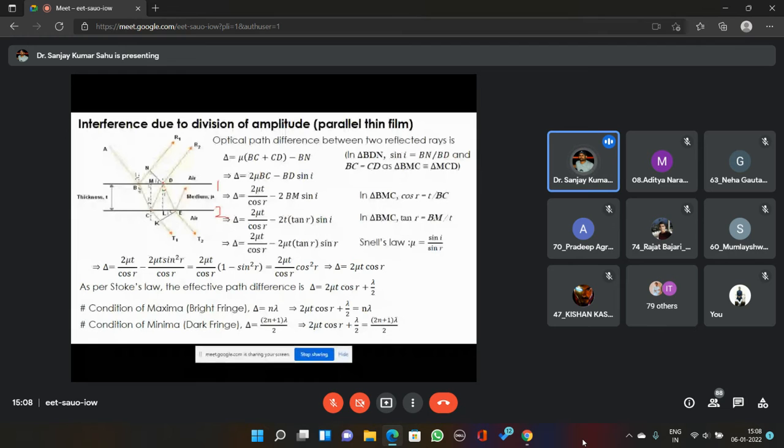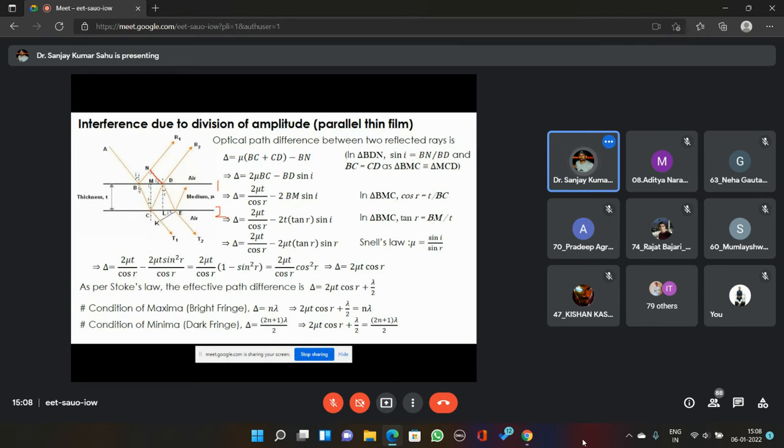Now, if I draw a vertical line here from R1 to R2, joining this point D, then I can say that from this point onward, both R1 and R2 are again going to travel a similar distance in the similar medium.